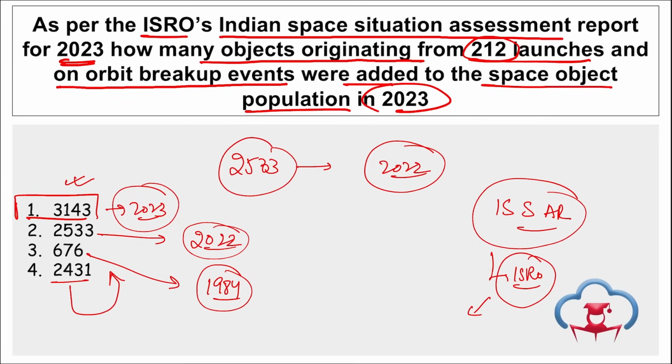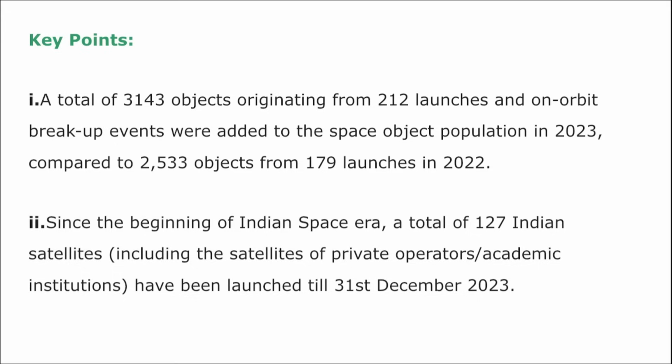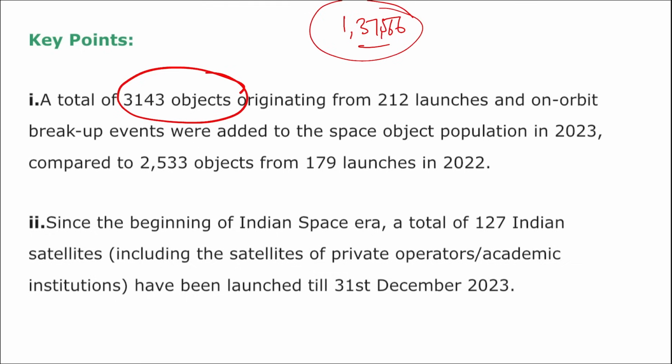Correct. Then if we talk about the collision avoidance maneuvers, the report highlighted an increasing trend in the collision avoidance maneuvers per year, which indicates the growing congestion in outer space, that means more and more objects are being added that can lead to collisions further. Also, according to the report, around 1,37,565 close approach alerts were received from United States Space Command, and in 2023, a total of 3,033 alerts for close approach with a distance of 1 kilometer were detected for the ISRO satellites also. Right?